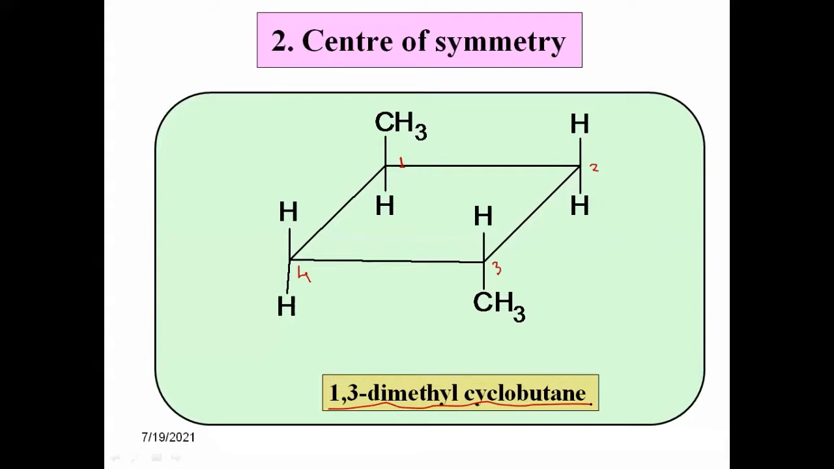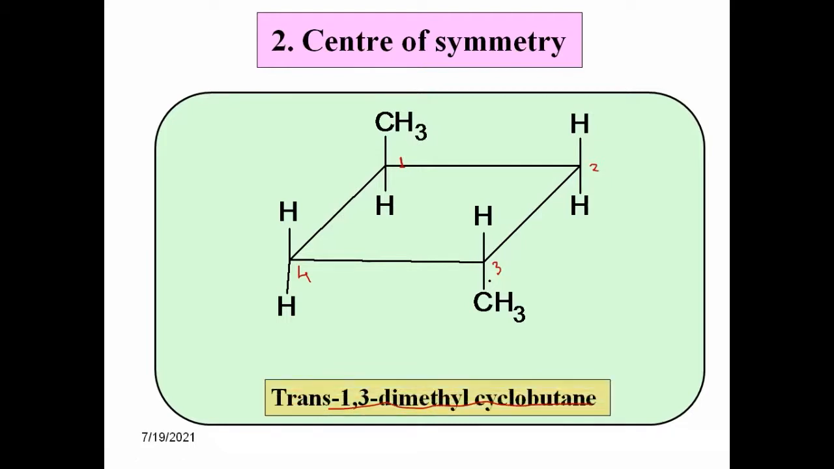Okay, now there is one more extension. The 2 methyl groups are present at the opposite side of the cycle. They are present at the opposite side of that ring, and hence it is called the trans isomer. This is the geometrical isomer. This is called trans isomer, and therefore the complete name of the compound is trans 1,3-dimethyl cyclobutane. Okay, this is our compound, trans 1,3-dimethyl cyclobutane.